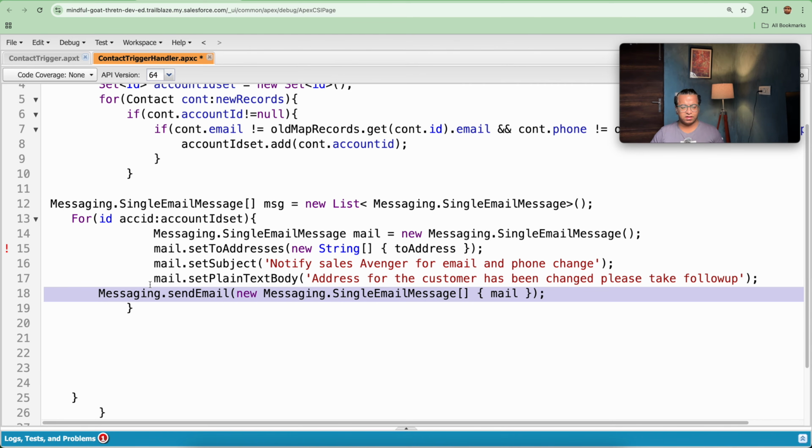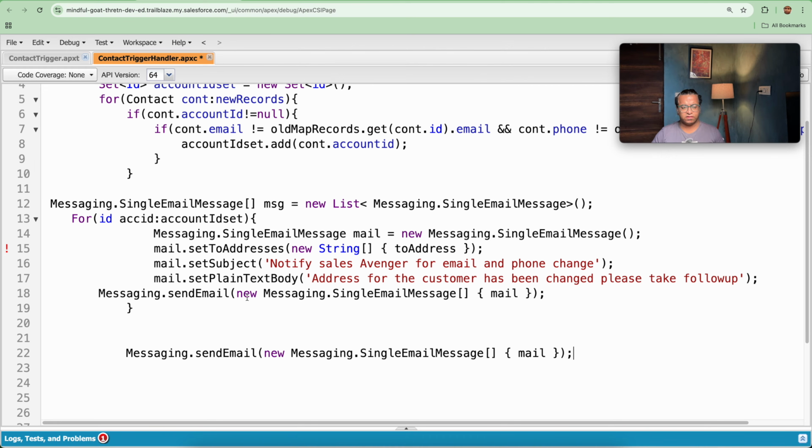So instead of this, I will be cutting this line out, copying this line and pasting it here. And what I need to do is add msg.add, mail. Simply, msg, and further what I will be adding is mail. As soon as I add a mail, I will be notified how I will need to send.